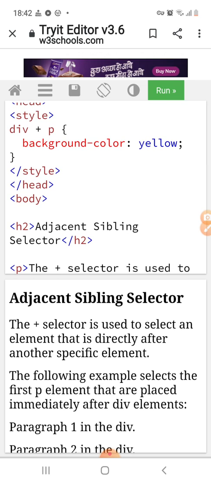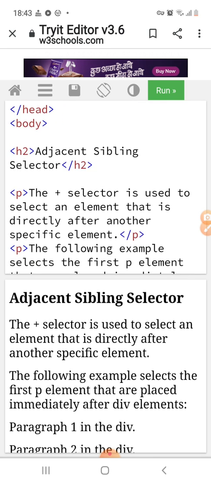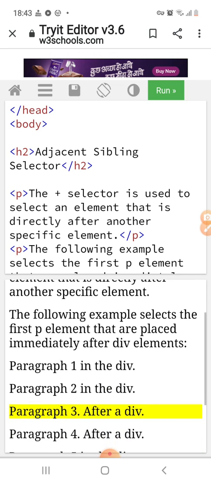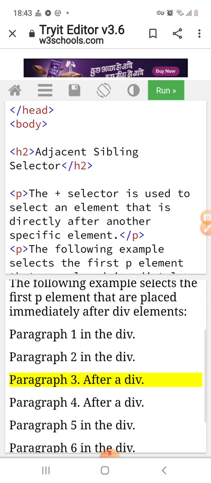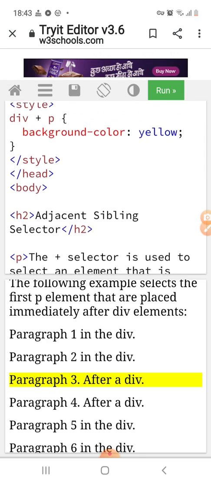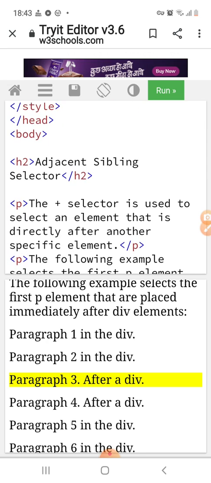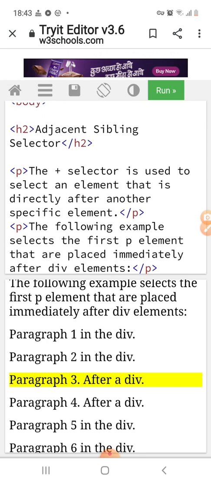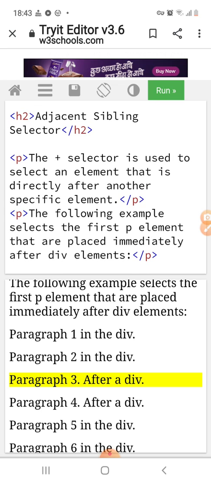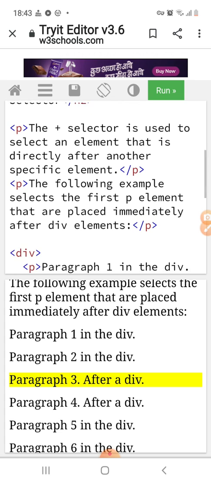Here the plus selector is used to select an element that is directly after another specific element. So the following example selects the first p element that is placed immediately after the div element.